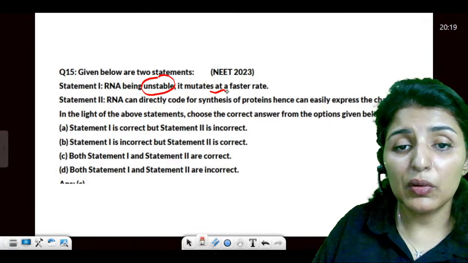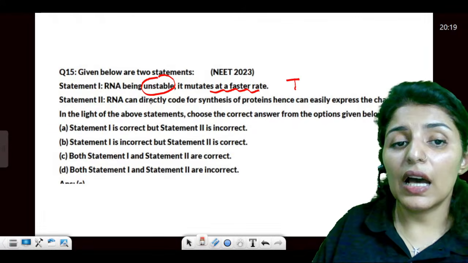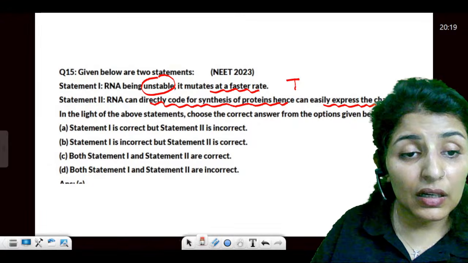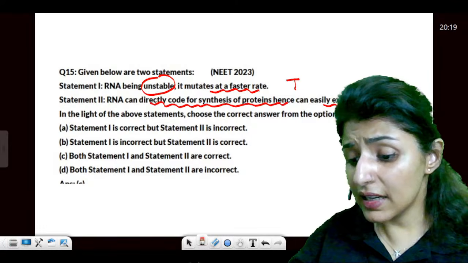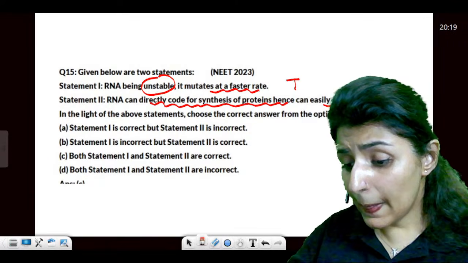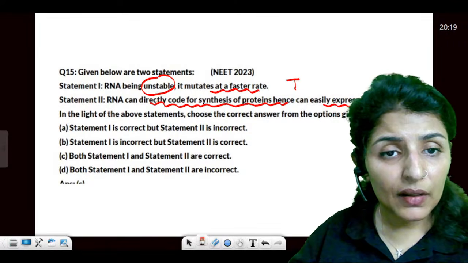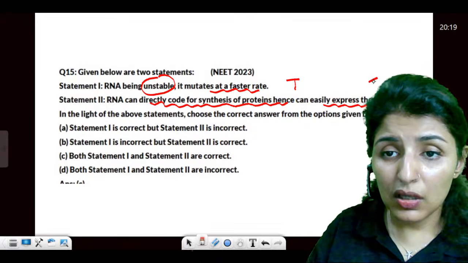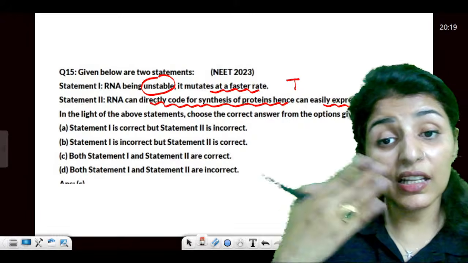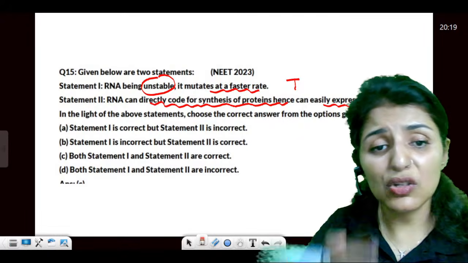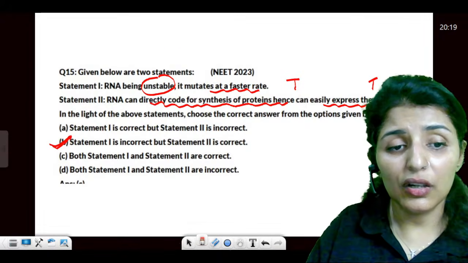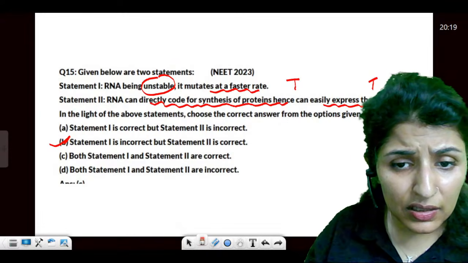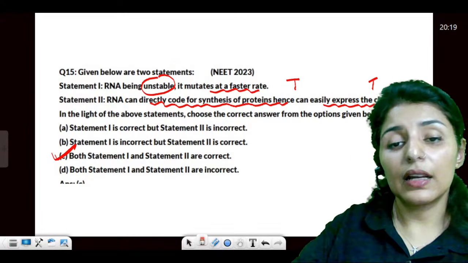RNA being unstable mutates at a faster rate. This is true. RNA can directly code for the synthesis of proteins, hence it can express itself. Yes or no? Please let me know. Is this true? Yes, this is true. Instead of going from DNA to RNA and then proteins, RNA can directly code. So both the statements are true. Answer is C. Clear to all?